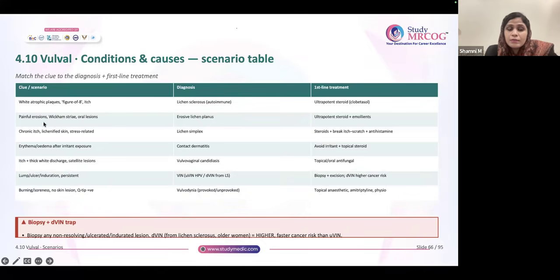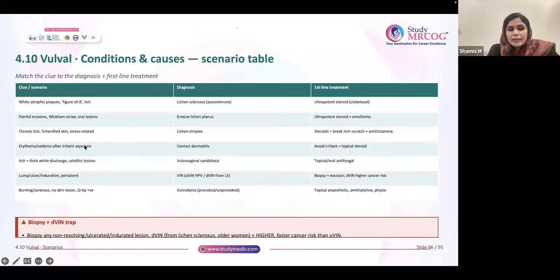If you get terms like Wickham's striae, painful erosions, oral lesions associated, it is erosive lichen planus. Treatment is the same, ultra-potent steroid, plus emollients also you can give. If there is chronic itching, lichenified skin, stress-related, lichen simplex is the answer. Steroids plus breaking the itch with antihistamines is the usual treatment given.